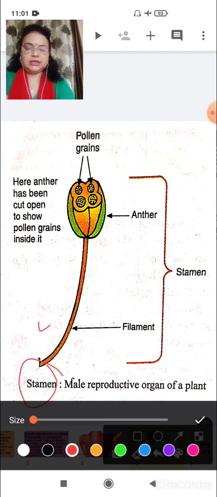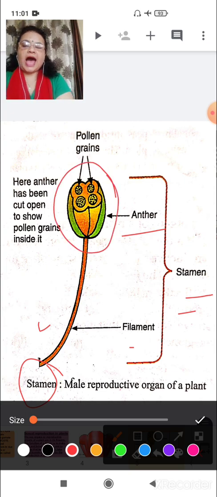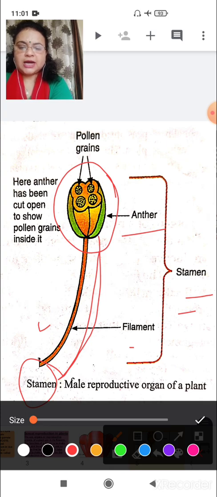Here you can see stamens are divided into two parts. The upper part is called anther, and the stalk like long structure is known as filament. Clear? In the anther, here is a cut open part of an anther to show the pollen grains inside it.